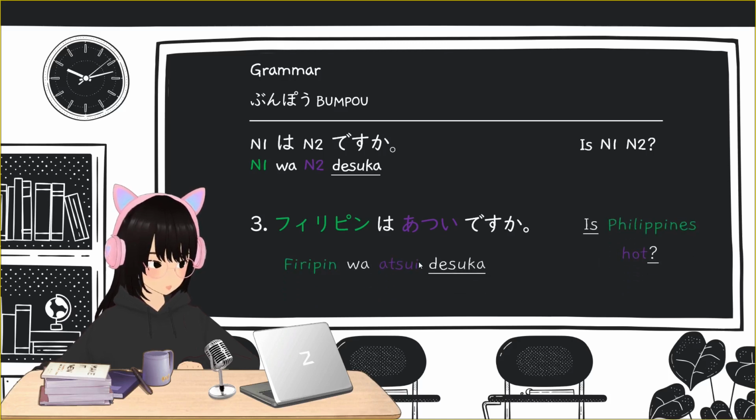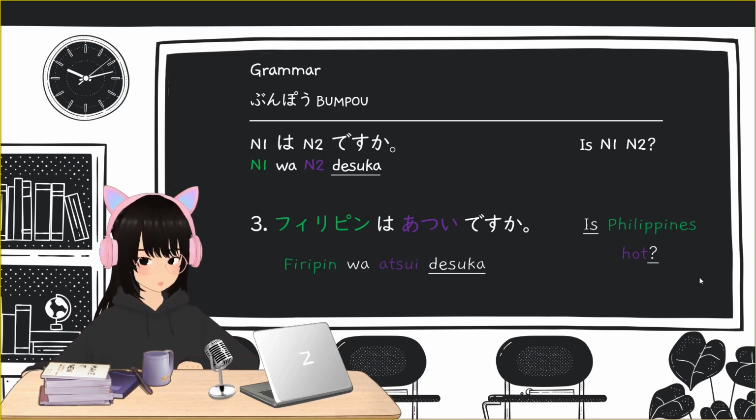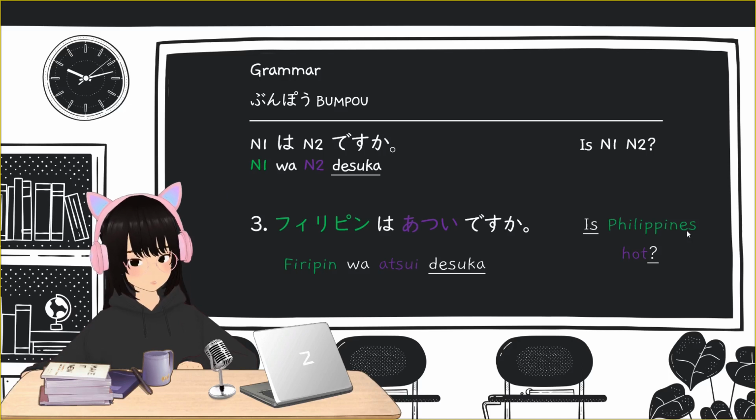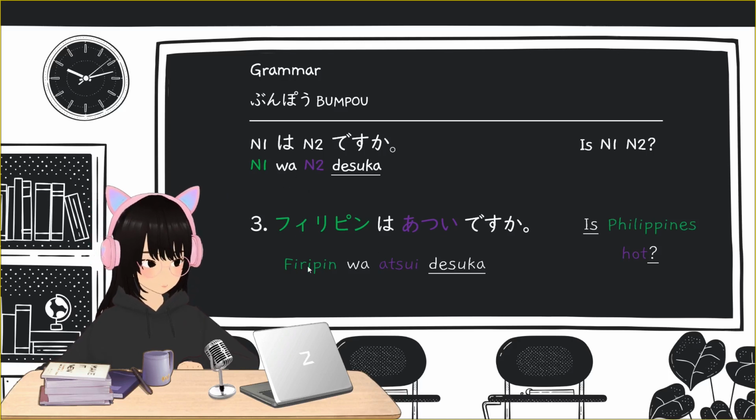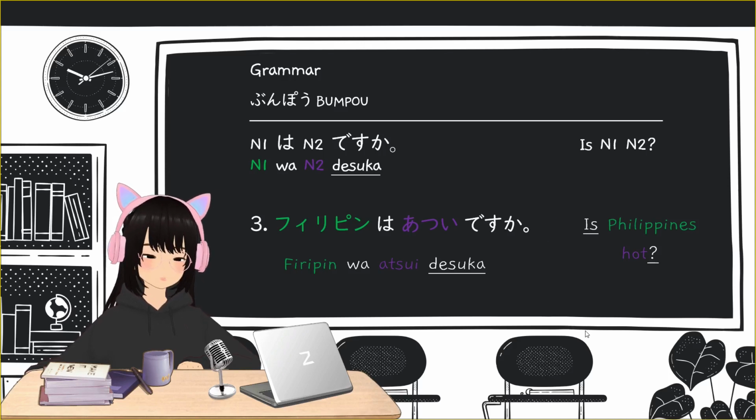So this sentence seems off, but after this lesson, you will learn a more correct way of constructing this sentence with adjectives. But for now, Philippine wa atsui desu ka? Is Philippines hot? Okay? So N1 wa N2 desu ka. So that's it for our third sentence structure.